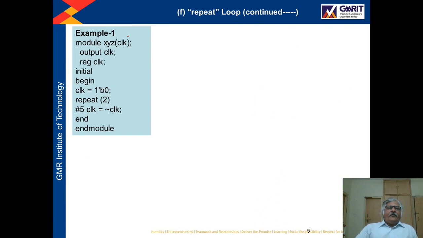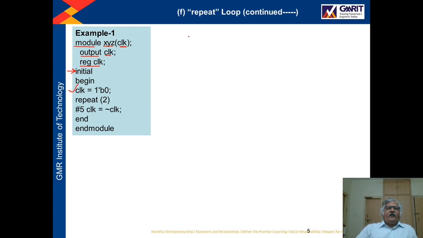So here we have taken one example. The name of the module is XYZ, and suppose the port of this module is CLK, one clock, an output port, and we have declared clock as reg type. Then there is an initial block, then begin, and the statement CLK = 1'b0.